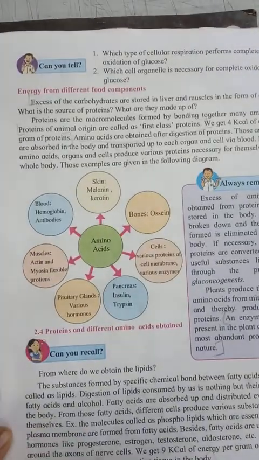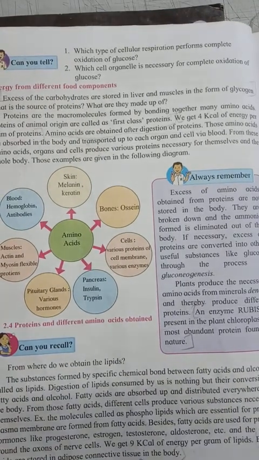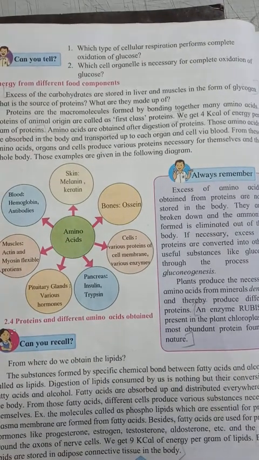Now, next is the energy from different food components. As you know, carbohydrate is a major source of energy in our body. If there is an excess of carbohydrates in our body, it is stored in the liver and muscles in the form of glycogen.